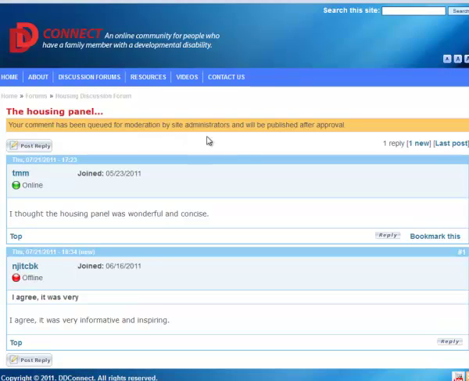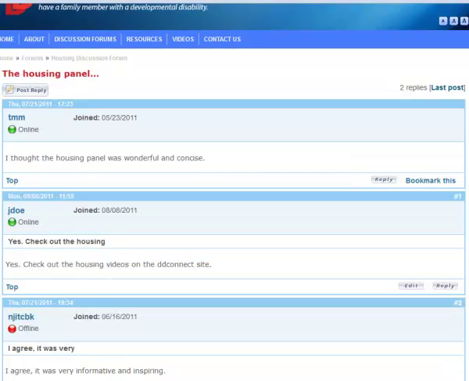Your comment has been queued for moderator and will be published after approval. This is a moderated site to avoid spam and other types of negative postings. This is supposed to be a site to help people with developmental disabilities and their caregivers understand and be able to use and access services effectively, and to be mentored and mentor each other. So it's moderated, and once the moderator has approved it, lo and behold, your post gets added to the list.